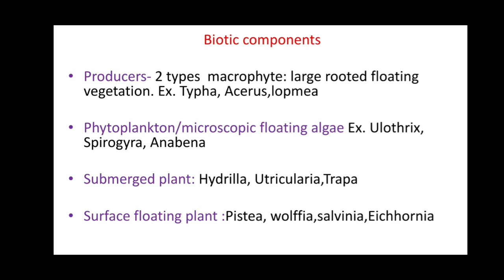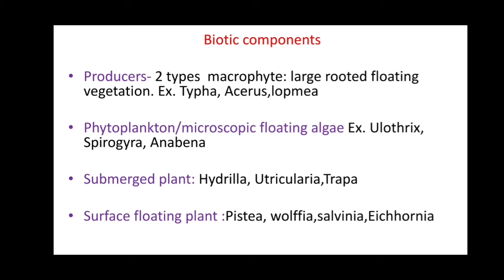Here there are two types of plants, that is macrophytes. Macro means large in size. So large rooted floating vegetation, for example Typha, Ipomoea, Lemna. Again the phytoplankton or micro floating plants, for example Oscillatoria, Spirogyra and Anabaena. Again, submerged plants we can see in the lake ecosystem: Hydrilla, Utricularia and Trapa. Surface floating plants like Pistia, Wolffia, Salvinia and Eichhornia. These are the different types of plants among the producers.